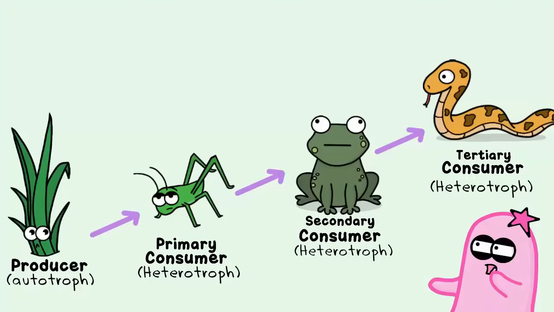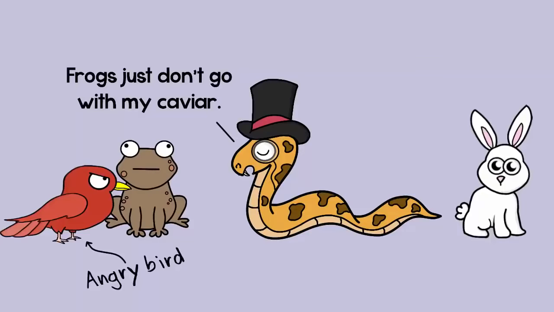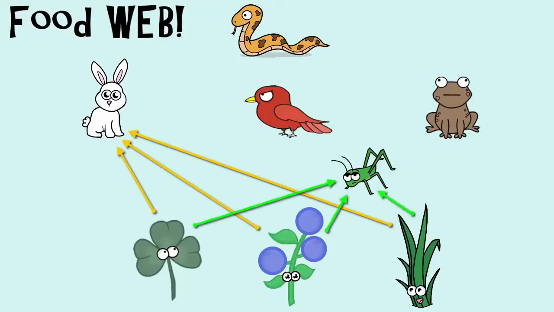You know, this is actually not a very good model because in real life, this snake probably doesn't just eat frogs. It probably eats rabbits and birds too, because an ecosystem doesn't typically have a single food chain. Instead, it has more of a food web.